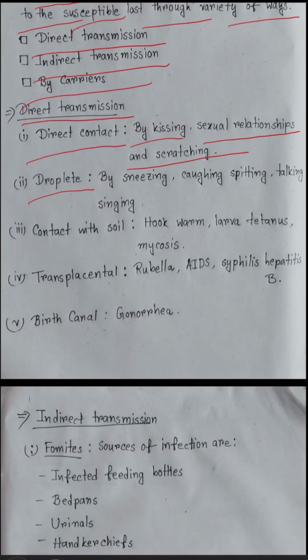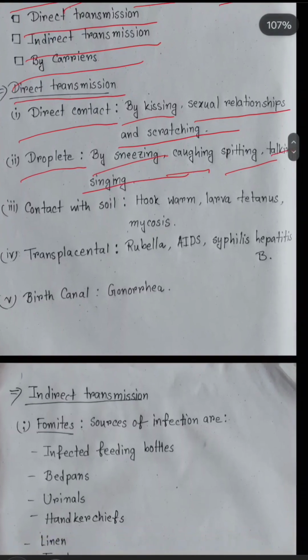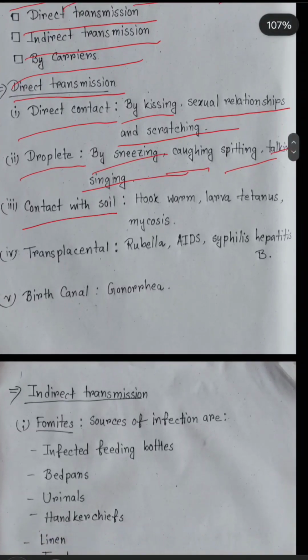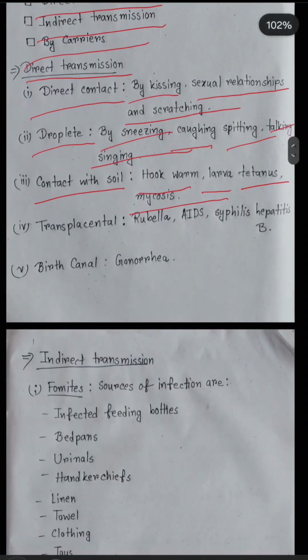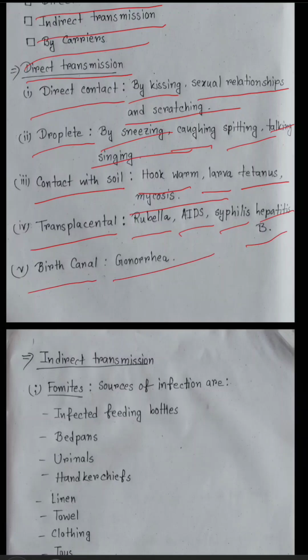Next is droplet, by sneezing, coughing, spitting, talking and singing. Third, contact with soil: hookworm, larva, tetanus and mycosis. Next, number 4, transplacental: rubella, AIDS, syphilis, hepatitis B. And number 5, last, is birth canal, that is the disease is gonorrhea.